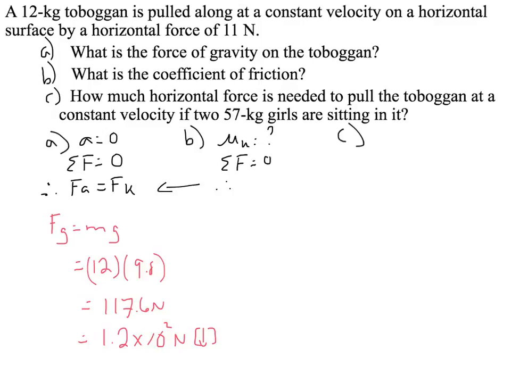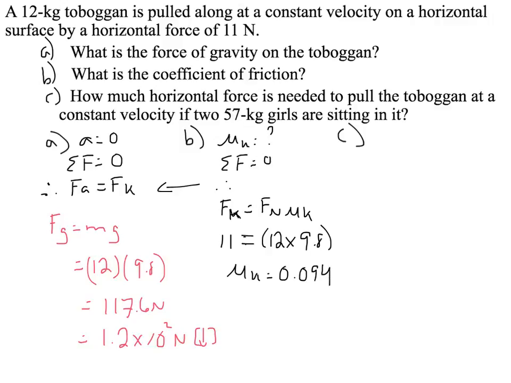Therefore, as I stated over here, F applied is going to equal F k. So F k, or kinetic friction, is going to equal Fn times mu k. 11 newtons equals 12 times 9.8 times mu k. We solve for mu k, and we get 0.094.